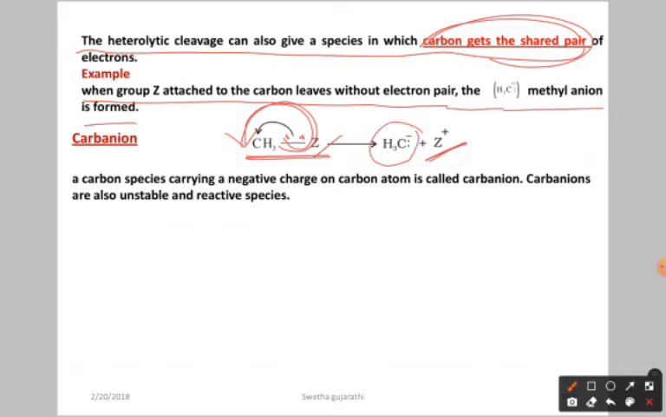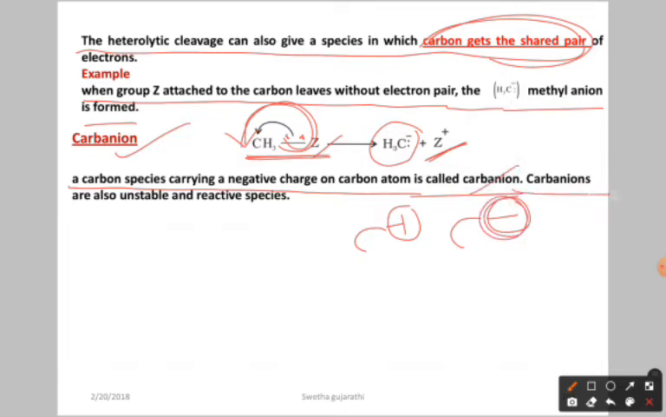This is called what? Methyl anion. Cation means positive, anion means negative. So what does carbanion mean? A carbon species carrying a negative charge on the carbon atom is called a carbanion. If it is positive, it is called a carbocation. If it is negative, having the negative charge, it is called a carbanion. Carbanions are also unstable and reactive species. They are going to react, nothing but these are also intermediates.